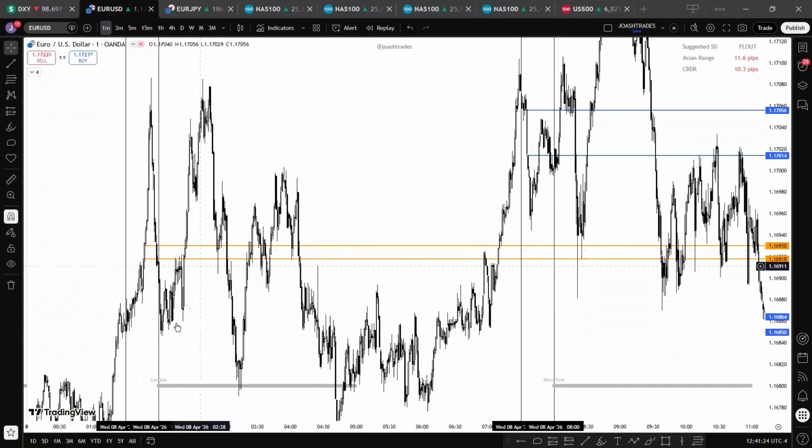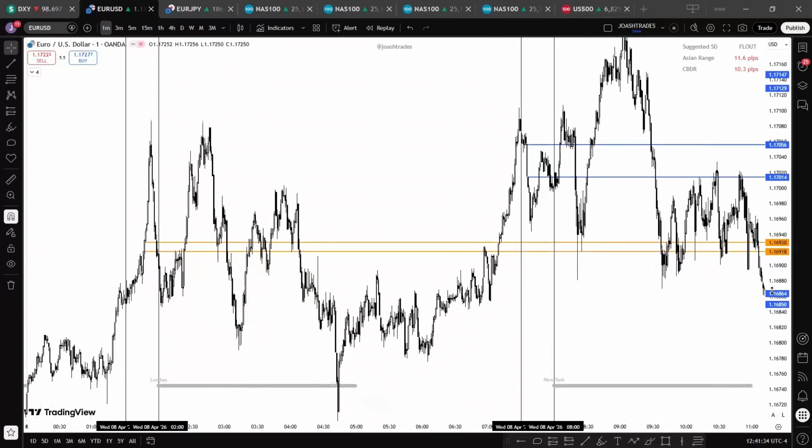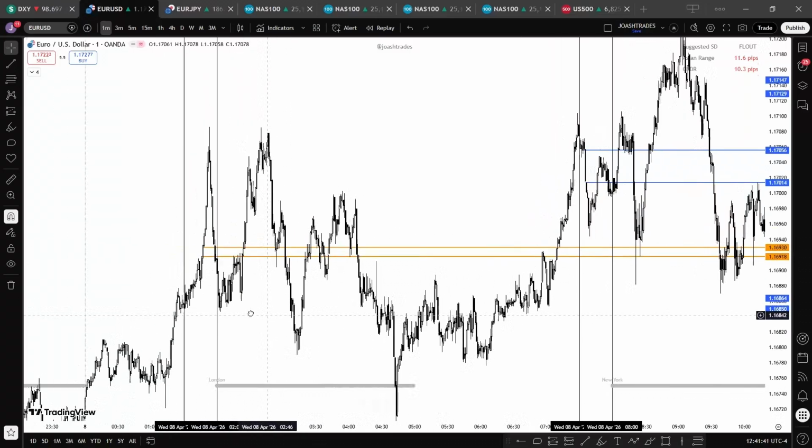If price within the ICT kill zone keeps going back and forth, it's kind of a telltale sign that price might not likely trend in that session. What we want to see is as soon as price found support, we want to see price leave it immediately in that predetermined direction.